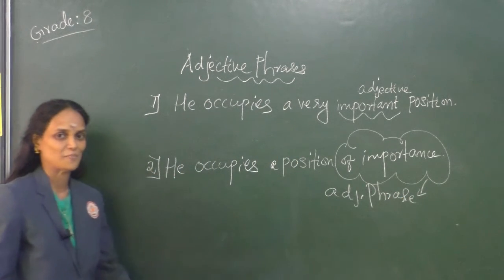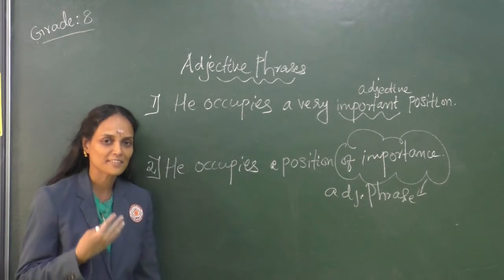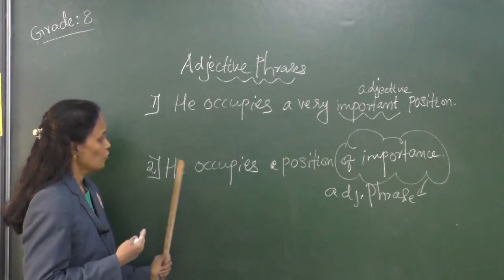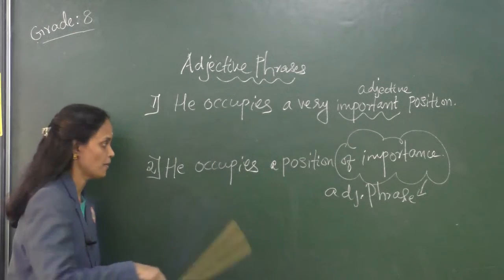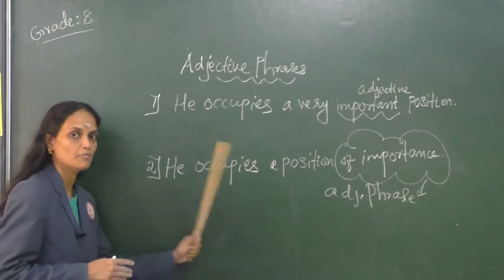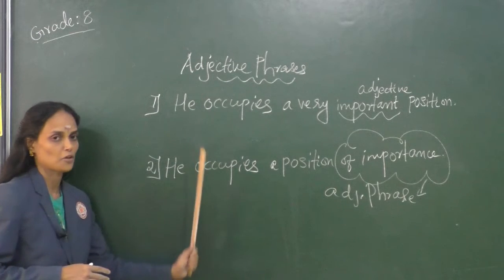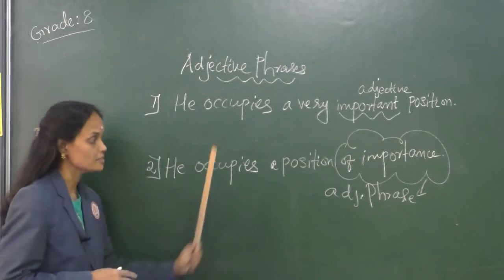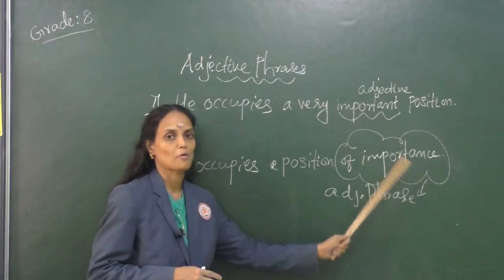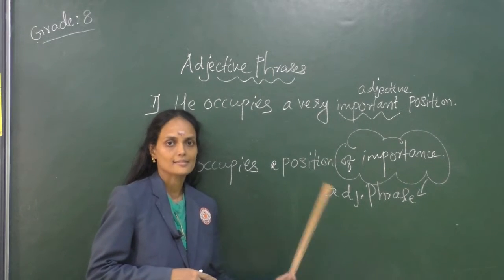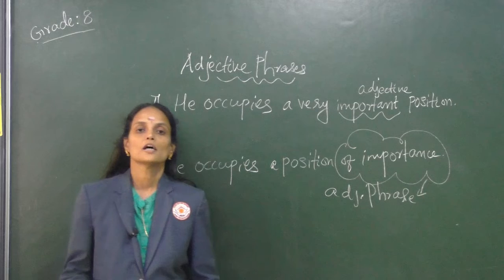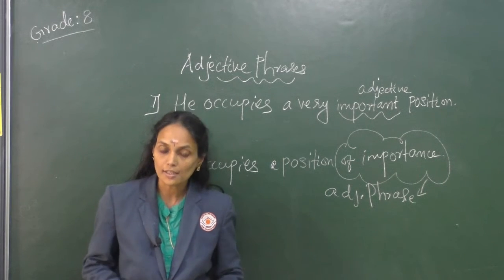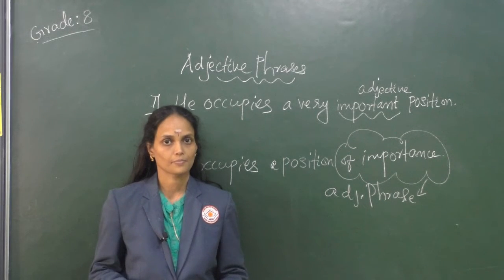Again, let me repeat the same question. What kind of a position does he occupy, or what sort of a position does he occupy? He occupies a position of importance. So the answer is of importance, which is the adjective phrase that functions as an adjective in a sentence.